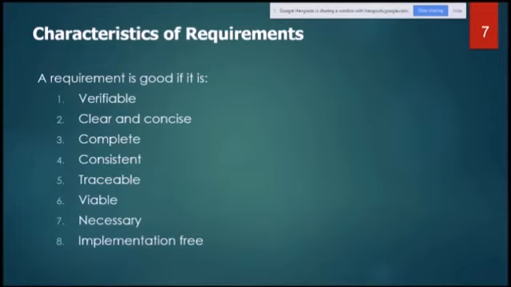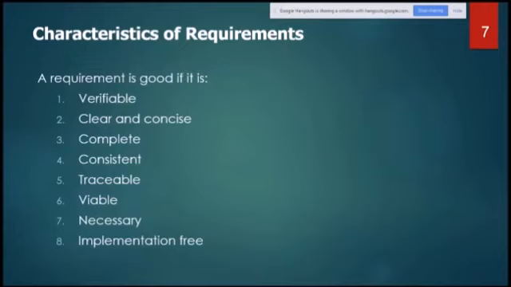Characteristics of requirements. A requirement is good if it is verifiable, clear and concise, complete, consistent, traceable, viable, necessary, and implementation free. We talked about these characteristics in earlier sessions, but only briefly, in one or two slides. Now we are going to talk about them one by one, and how we can ensure that requirements are verifiable, clear and concise, and complete, with examples of bad and good ones. So we'll have a complete analysis.